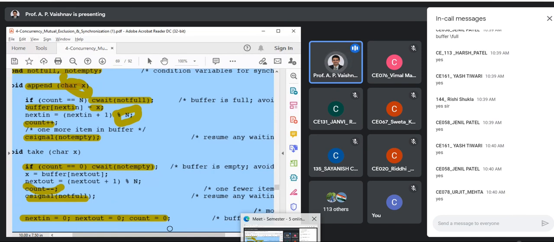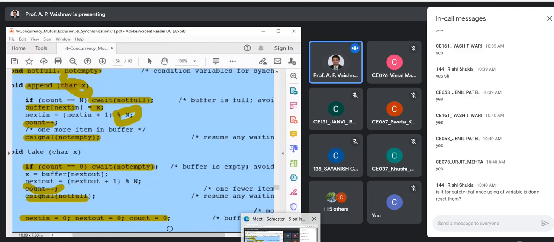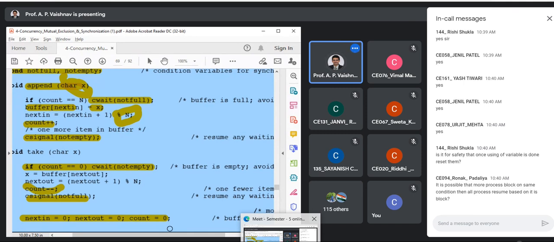And I think the partial slides are already available, but still, I'll update the latest ones. Go through it once again. In the next class, we are going to go with the concept of message passing. Is it for safety that once using a variable is done to reset them? Yes, it is for safety, definitely, and safety from the other processes, basically.